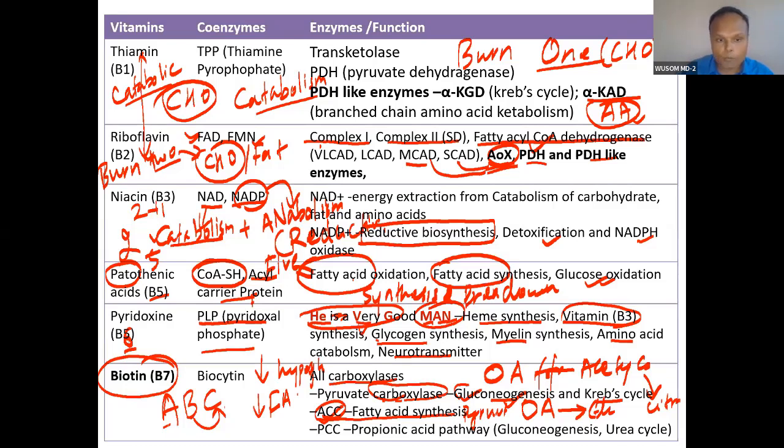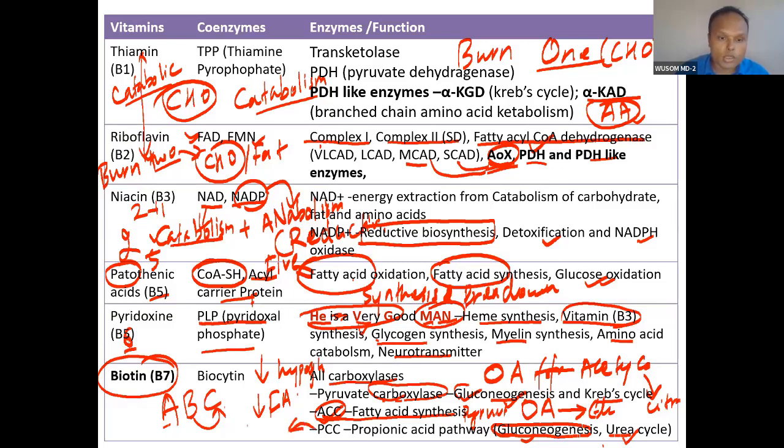And third, you can see what will be the result: the propionic acid pathway. The propionic acid pathway is also important for gluconeogenesis and also important for the urea cycle. We have discussed how it is important for both.